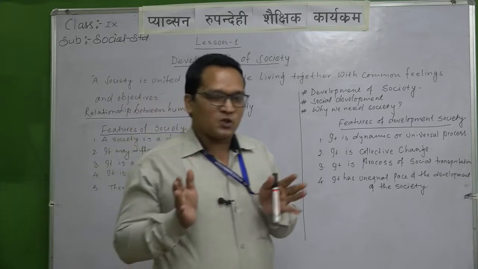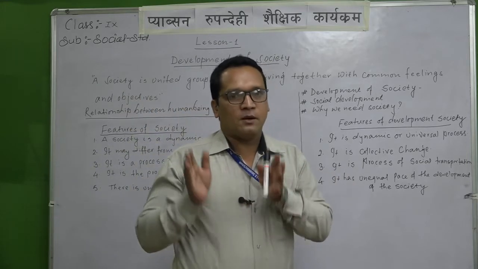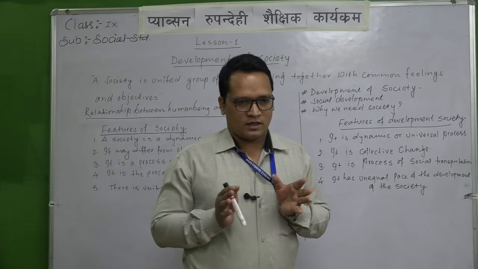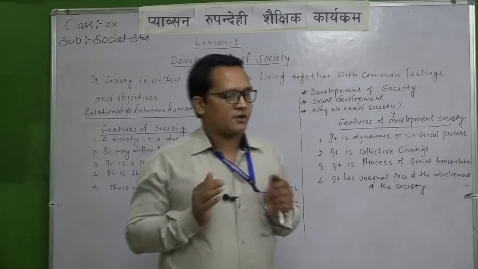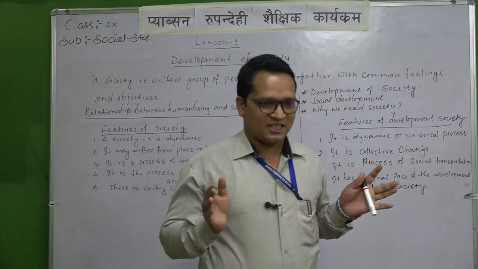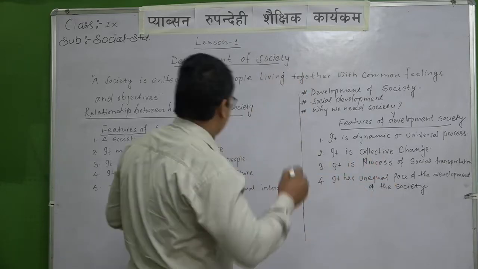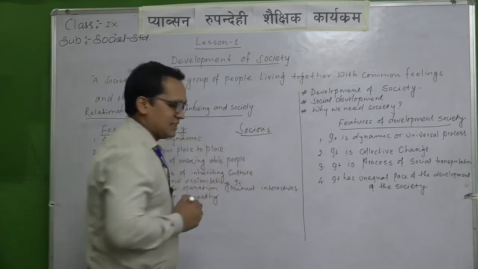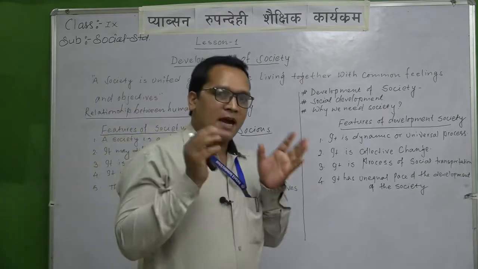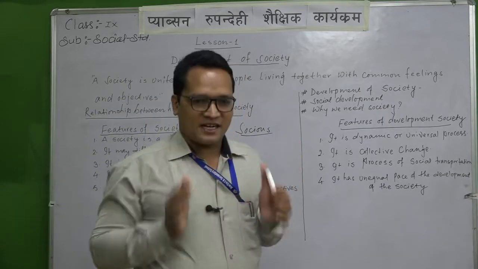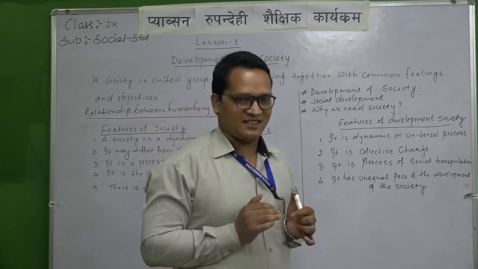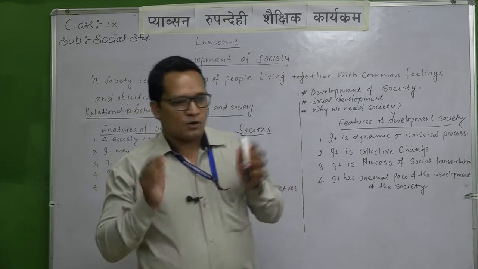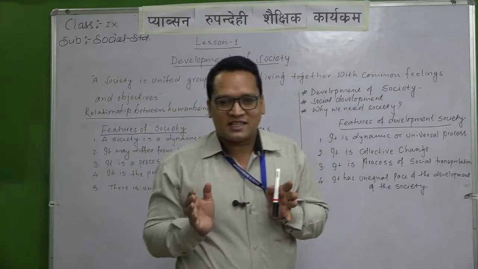Even so, I would like to go through the word-by-word meaning. What is society? First of all, society is a word that is derived from the Latin word socius. Socius is a Latin word, and by that word its meaning is friendship and cooperation. By this word meaning also we are being clear. Socius means we have relationships, cooperation and friendship.